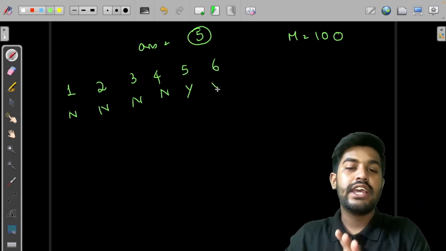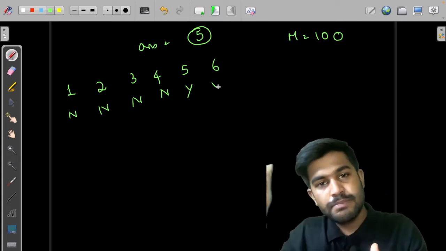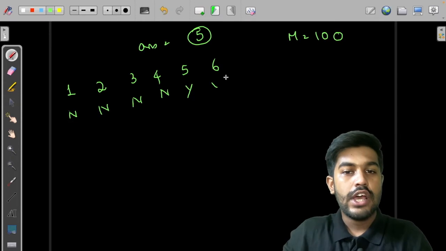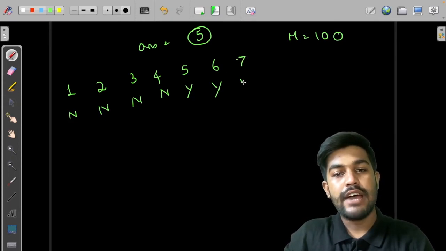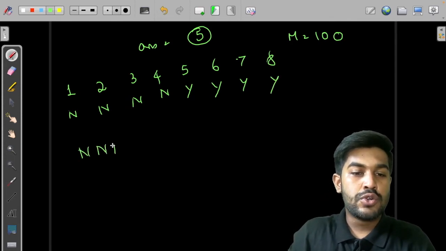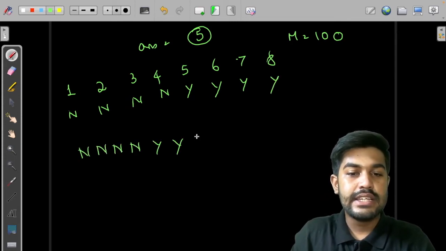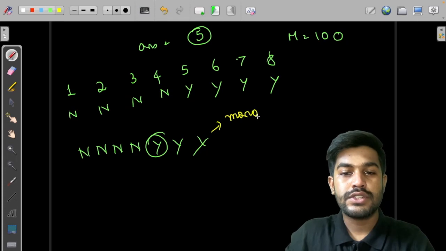What I'm trying to say is, अगर 5 पे ही वो speed पार हो जा रहा है तो 6 पे वो speed तो definitely पार होगा. So beyond that also we would be having yes only. If you observe this, no, no, no, no, and then yes, yes, yes, and we need to find this first yes, then this is a monotonic function.